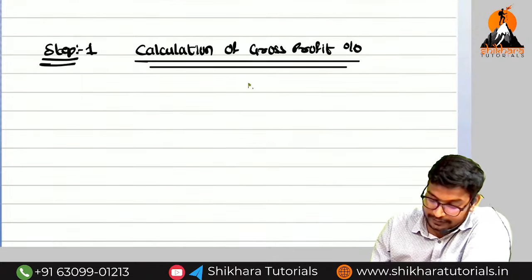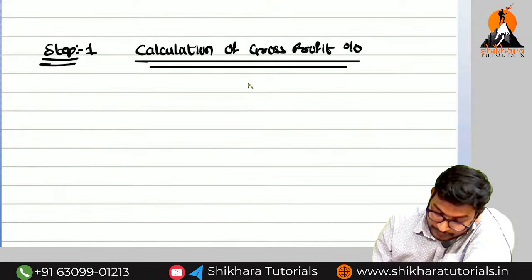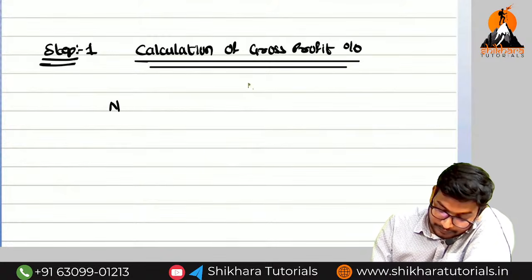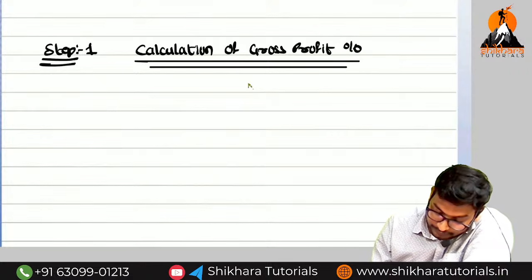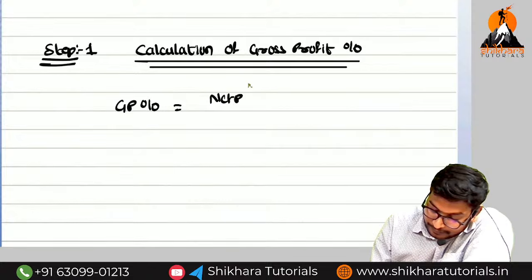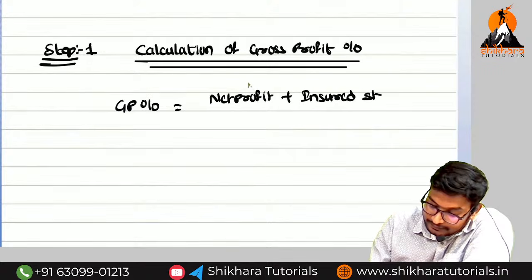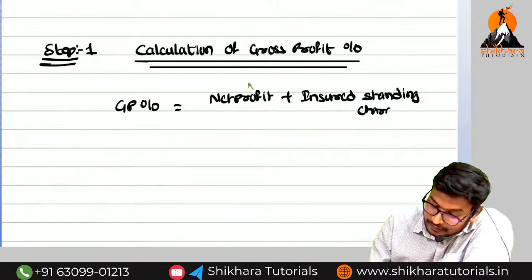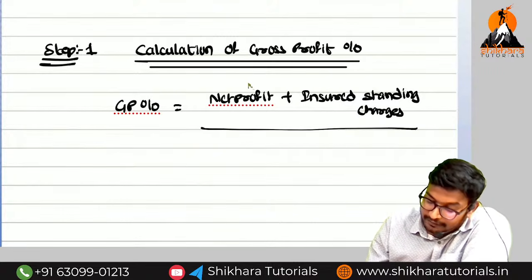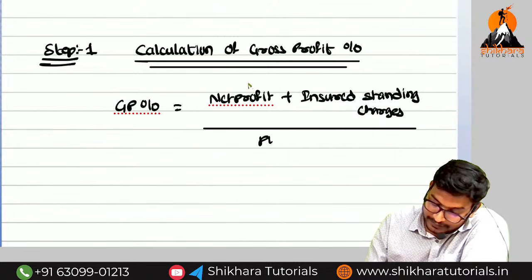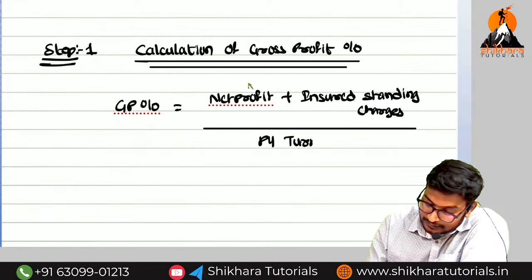What is the formula? Gross profit percentage is equal to net profit plus insured standing charges, divided by previous year turnover.